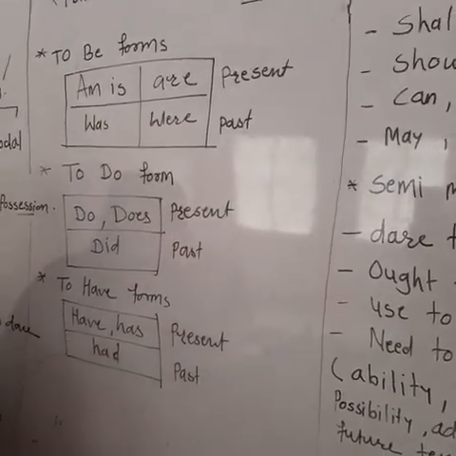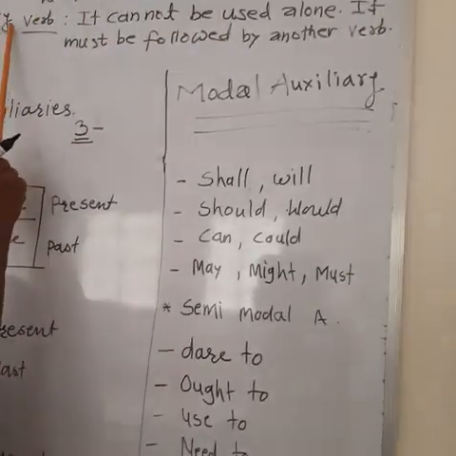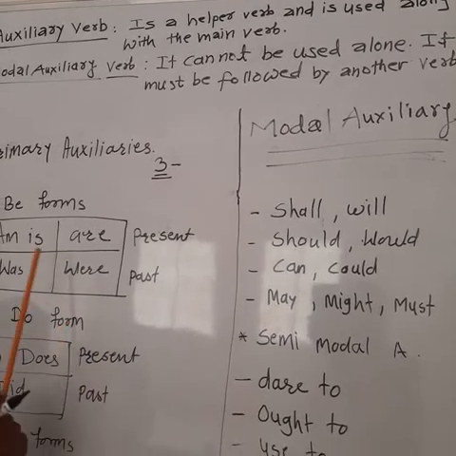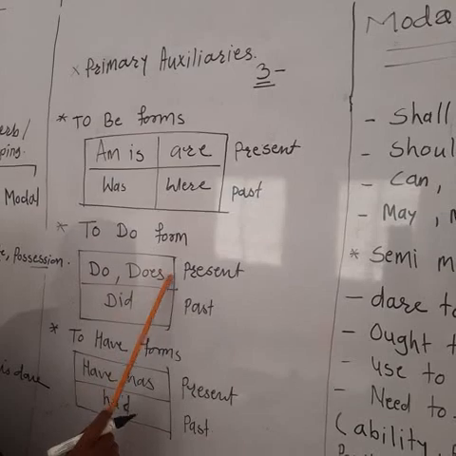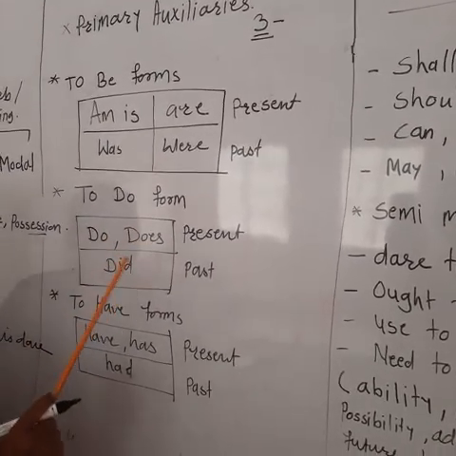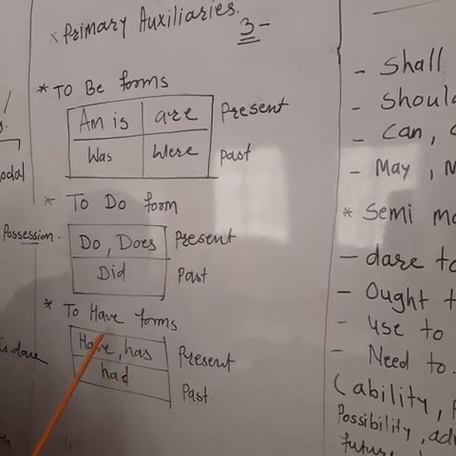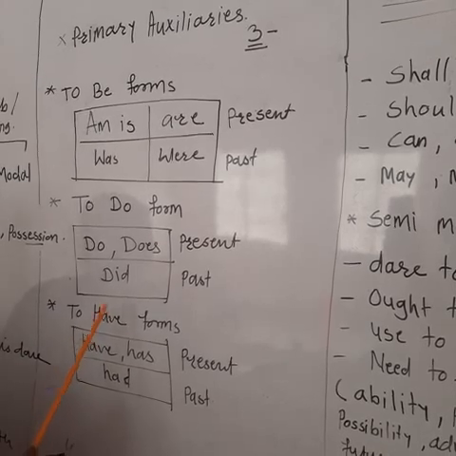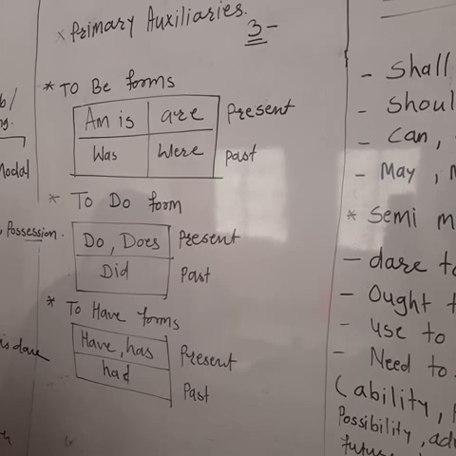Playing is the main verb, and along with the main verb, we use the auxiliaries. Isn't it? So that's what we call the to be form. Like this, to do forms are also useful: do, does, and did. To have: have, has, had. I have a pen. So here we can use have as the main verb also.